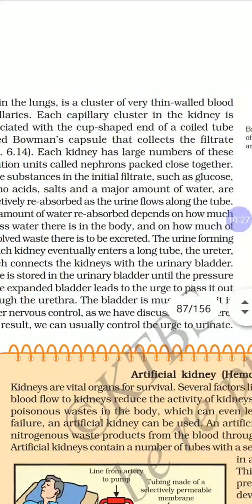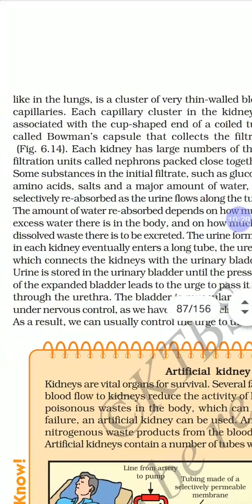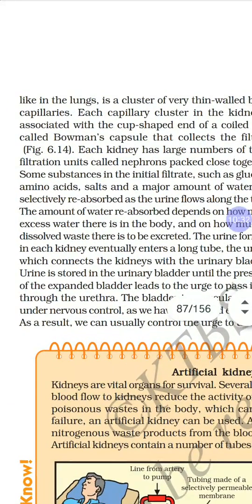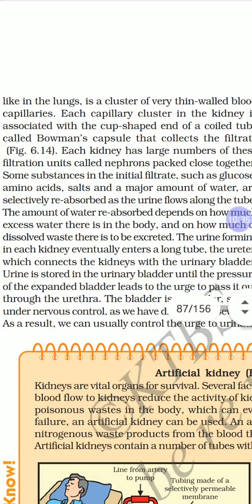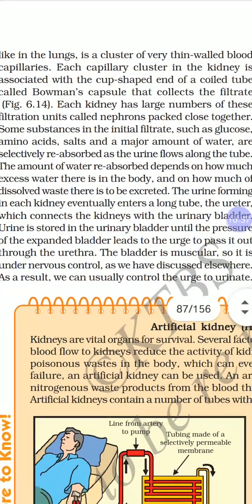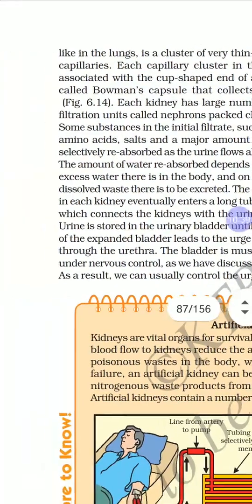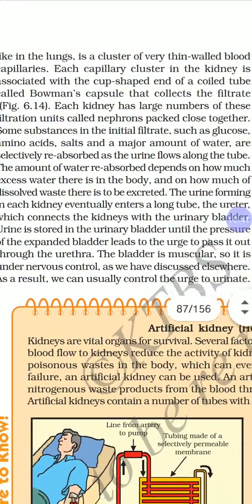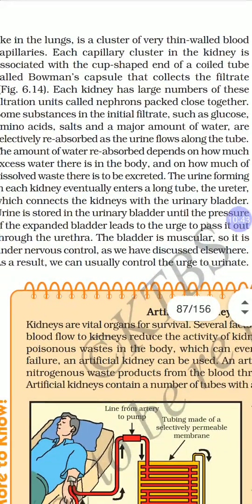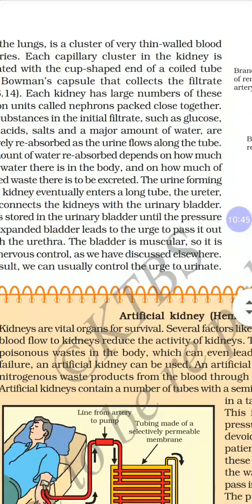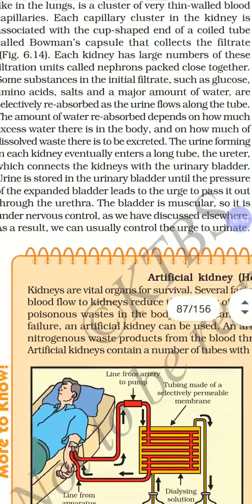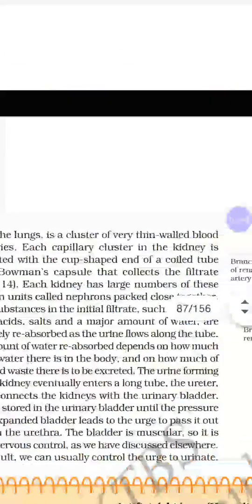The urine forming in each kidney eventually enters a long tube, the ureter, which connects the kidney with the urinary bladder. Urine is stored in the urinary bladder until the pressure of the expanded bladder leads to the urge to pass it out through the urethra. The bladder is muscular, so it is under nervous control. As we discussed, we can control the urge to urinate.